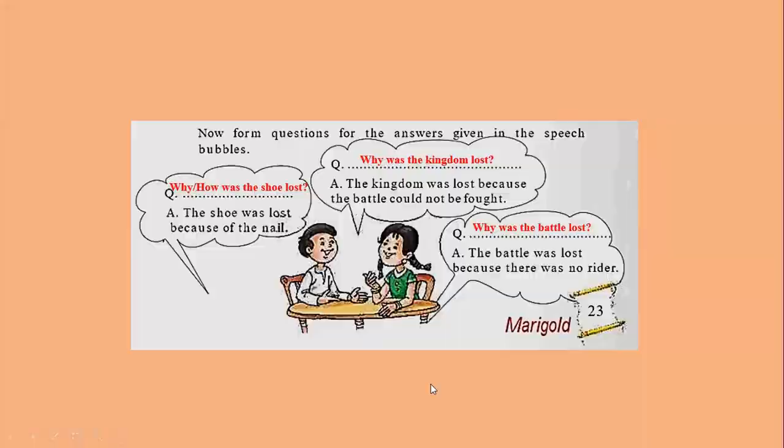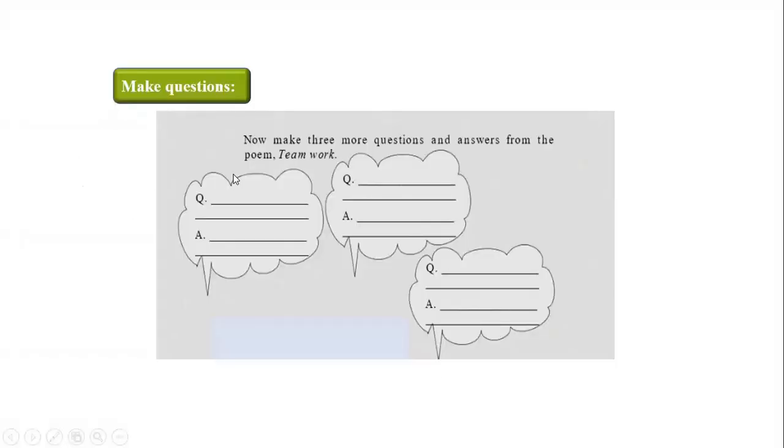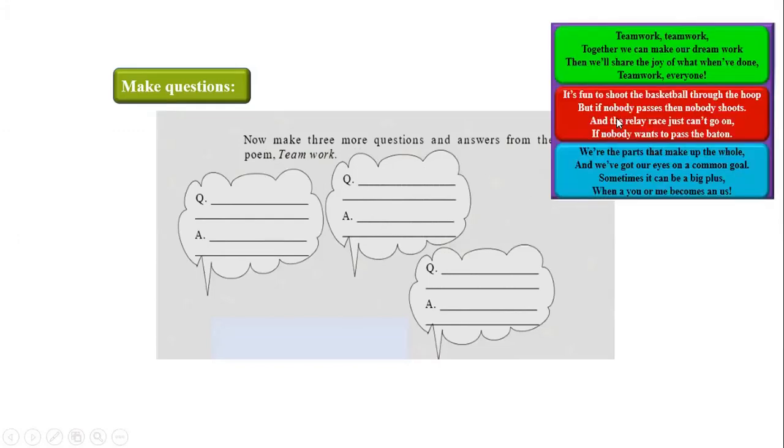In continuation to this exercise, we have the activity. Now make three more questions and answers from the poem Teamwork. Children, from the poem Teamwork, you need to frame three questions and answers. So let's start doing it, children. The first question can be, how can we make our dreams work?